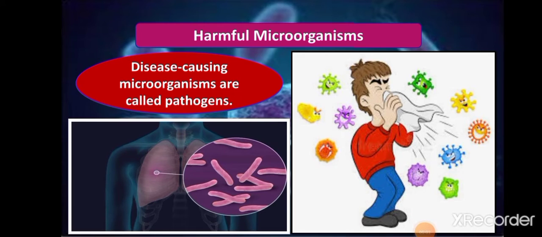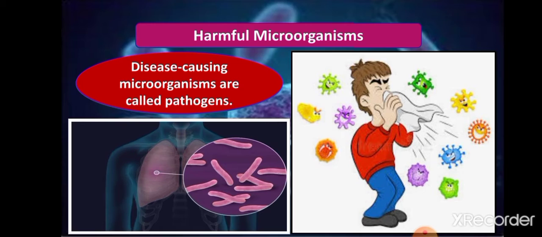Now, students, the first topic in this part is harmful microorganisms. When we talk about microorganisms, we know that we have five major groups, in which bacteria, fungi, and algae, most of them are useful for human beings, means they are the good ones. And some of them are disease causing, or they cause other harms to humans as well as plants and animals.